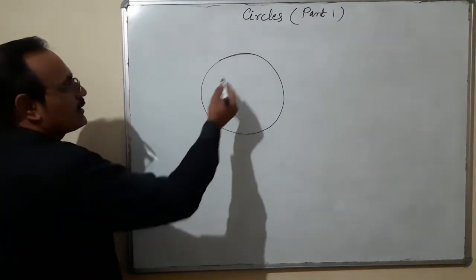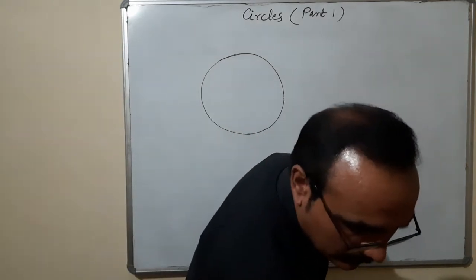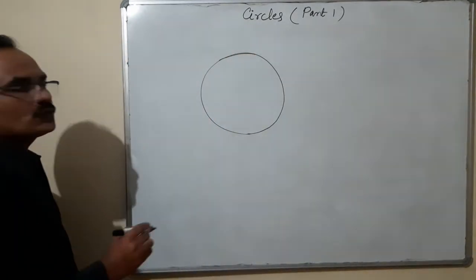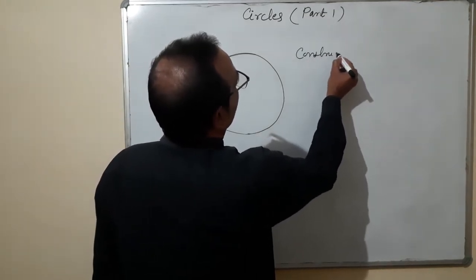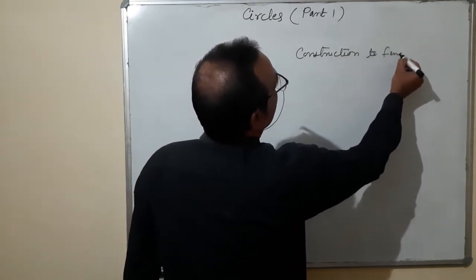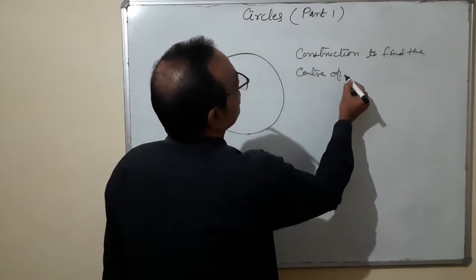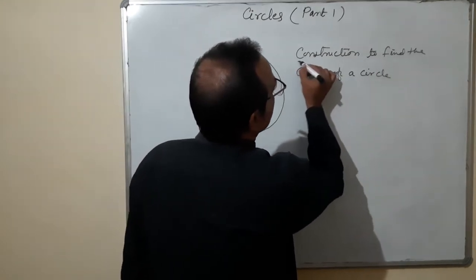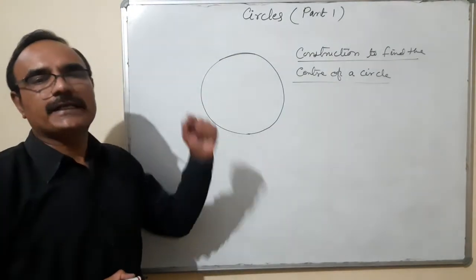How to do this construction? In the question they are saying: give a construction to find its center. Construction to find the center of a circle. How do we find the center of a circle?